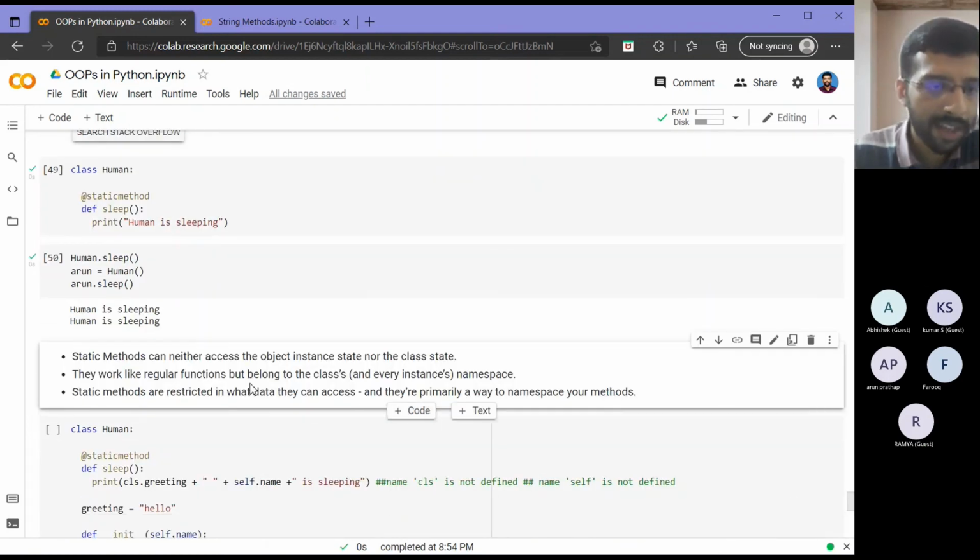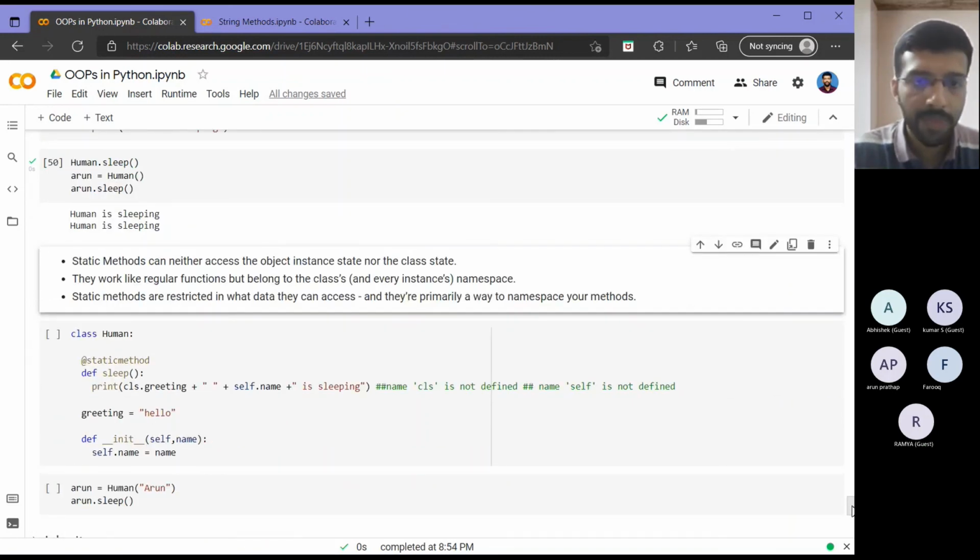So static methods can neither access the object instance state nor the class state, and they work like regular functions only, but belong to the class namespace. So I can use the class to structure all my static methods inside a class that way, like providing a namespace kind of thing. And static methods are restricted in the way they can access the data. Just like we said, they don't have access to instance attributes or class attributes.